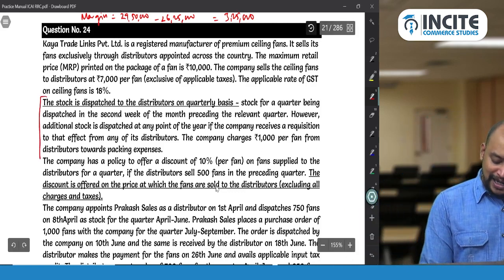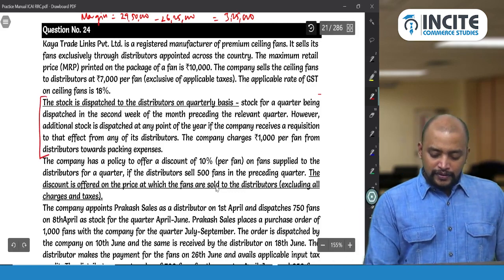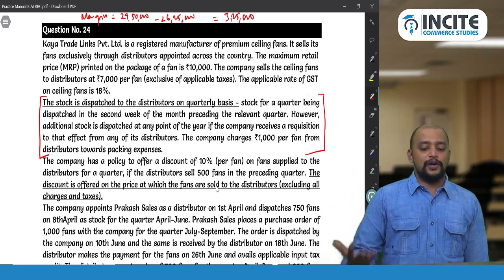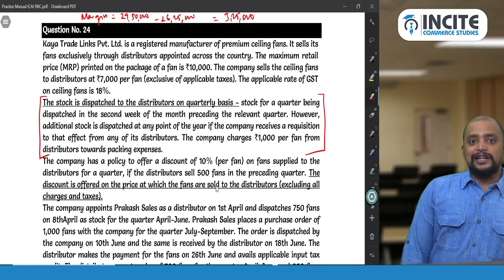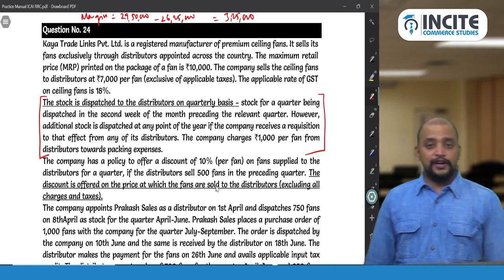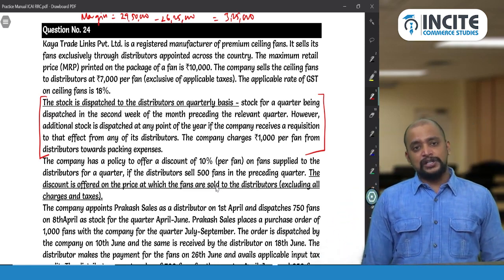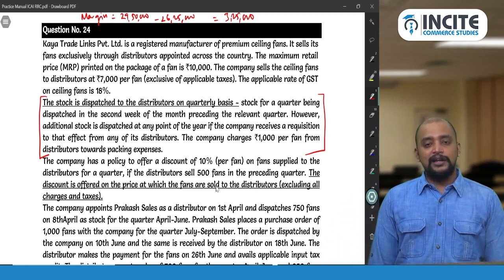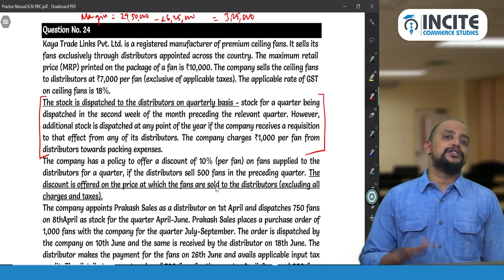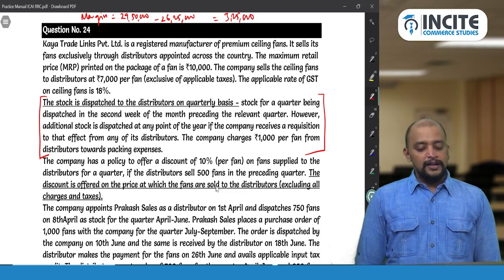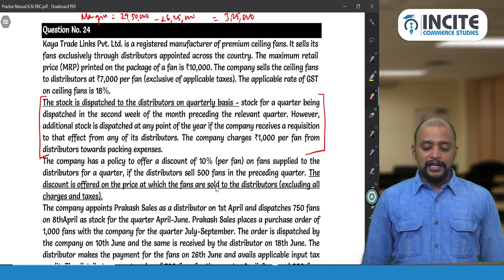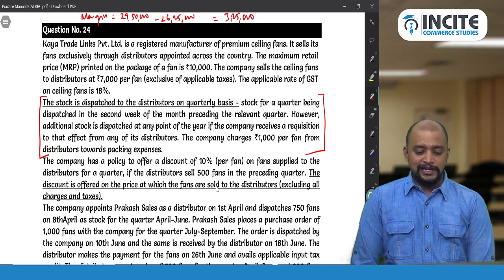So what is happening is that with respect to any quarter, the stock is distributed to the distributors on a quarterly basis. It is distributed in the second week of the month preceding the relevant quarter. However, additional stock at any point of time they can make a request, and with respect to every fan they will be charging from the distributor 1,000 rupees per fan towards packing expenses. So 1,000 rupees to be included in the value.